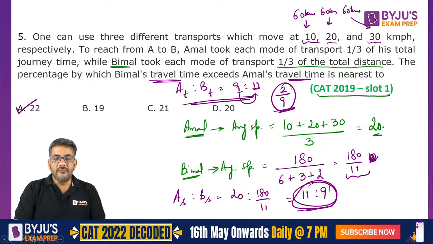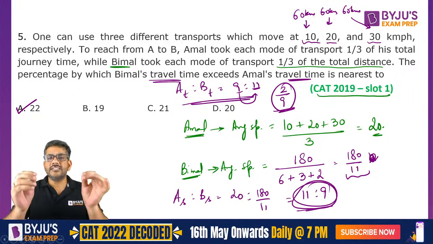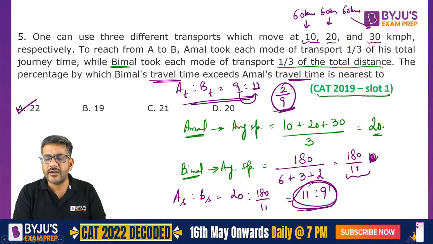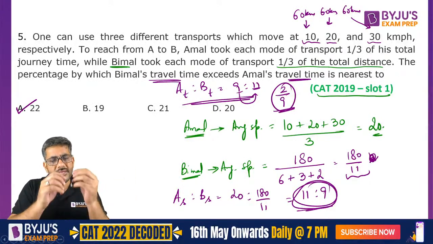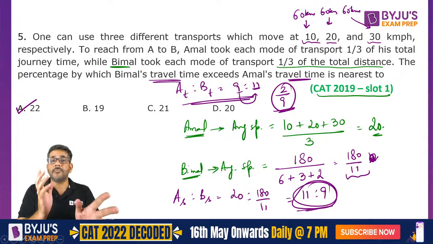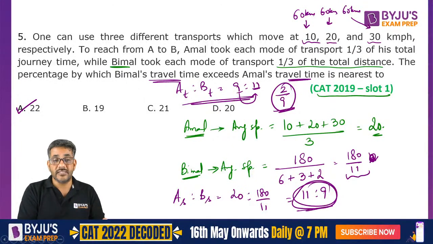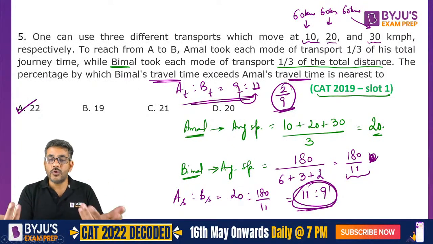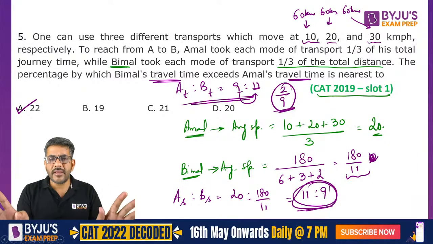Got my point? We did not take any variable. You might say, sir, ये 60 कहाँ से आया? I would say I just took the LCM of 10, 20, 30. Next question, sir, अगर 60 के बजाय कुछ और ले लेते, it does not make a difference. Your answer would still be the same. But always try to take a number which is divisible by 10, 20, 30 so that your job becomes easy. So you could have taken 120, you could have taken 180 or 240, whatever number. It does not make a difference at all.